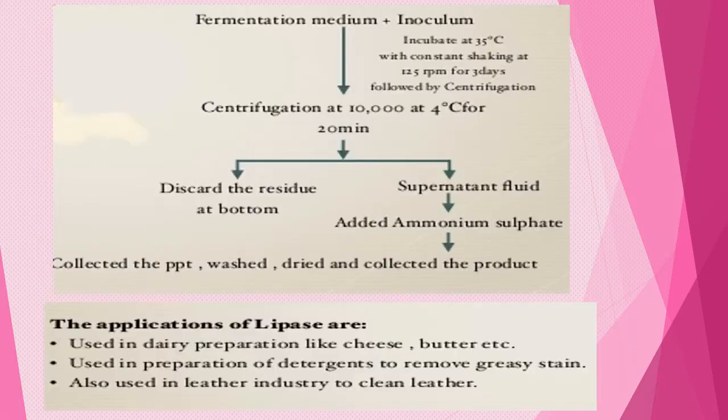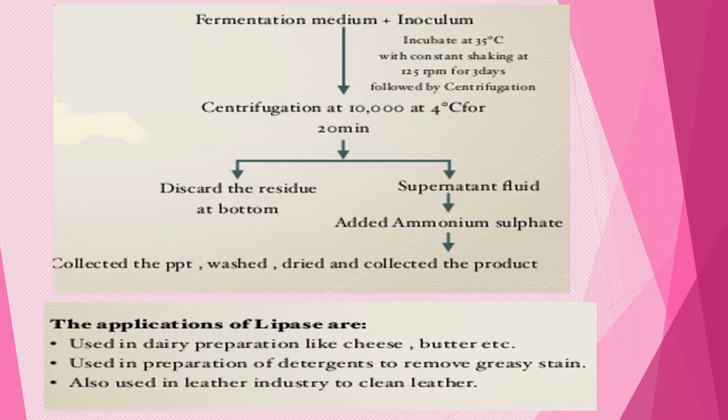Once the media has been prepared and sterilized, we allow the inoculum to grow in the seed fermenter. Once it has reached the stationary phase, this inoculum will be fed into the production fermenter. The production fermenter contains the fermentation medium and the optimum conditions, such as a temperature of 35 degrees and 125 rpm. After the production of lipase is over after 3 days, the harvesting of the product will occur.